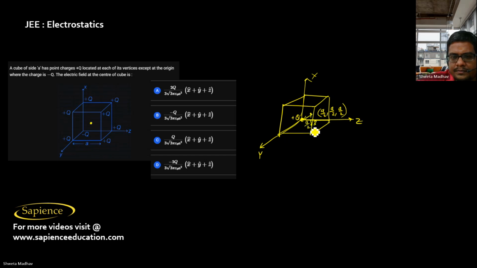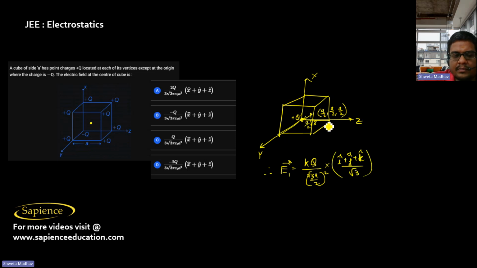So the electric field due to this plus q charge, E1, is equal to kq by r square, that is kq by root 3 a by 2 whole square, into i cap plus j cap plus k cap by root 3, since it is along i cap plus j cap plus k cap by root 3.